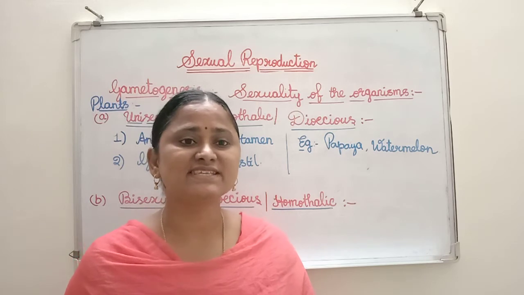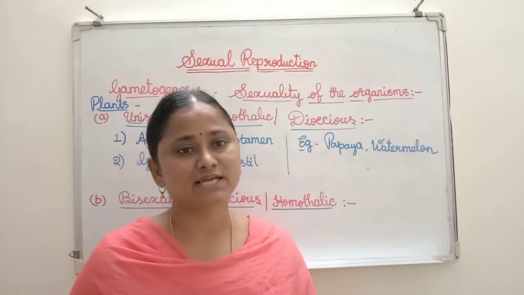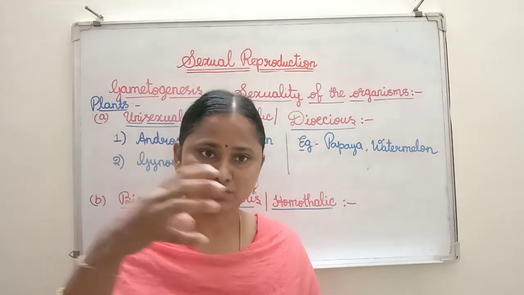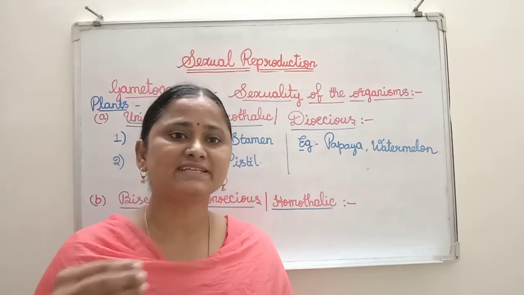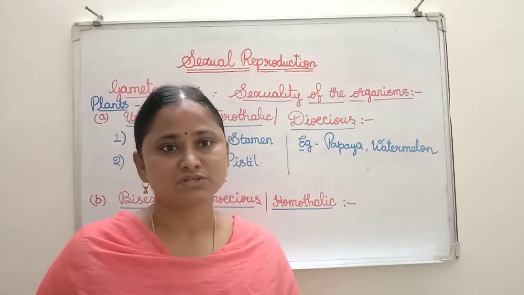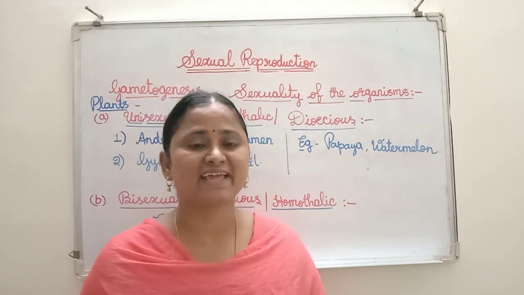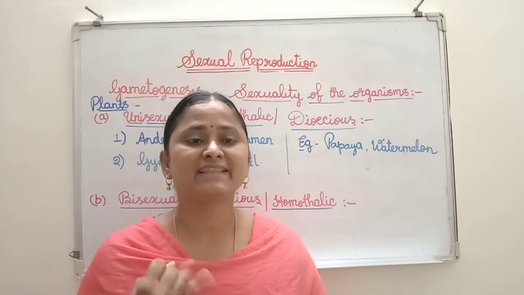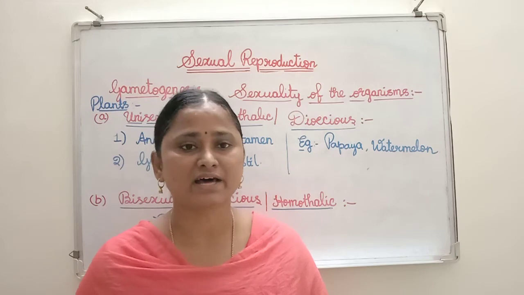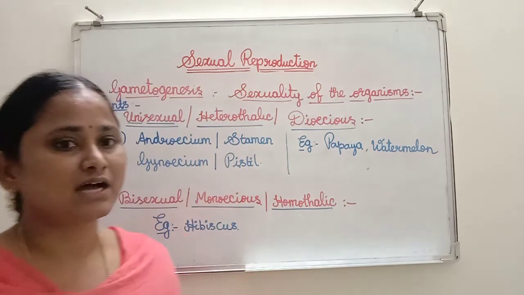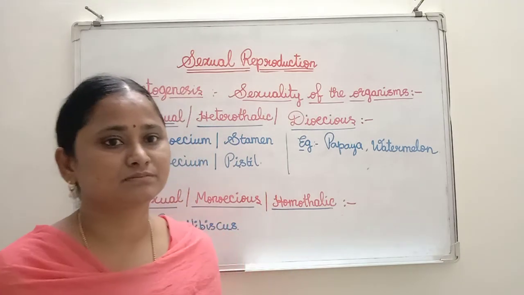Then another one is bisexual organisms. Bisexual means both the sex organs, that means testes and ovaries, are present in the same organism. Such organisms are called bisexual organisms. Examples are tapeworm and earthworm. These are good examples for bisexual organisms. Next I am going to teach about how these gametes are produced.